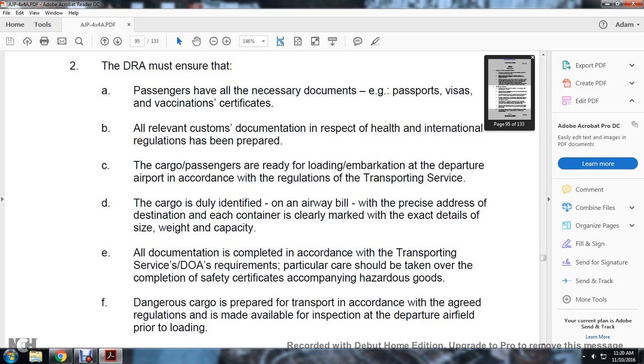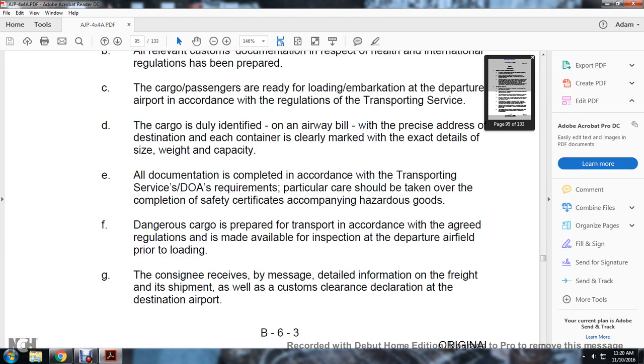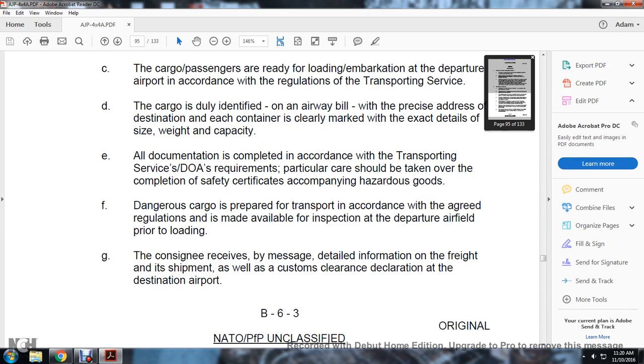The cargo is duly identified on the airway bill with the precise address for the destination, each container clearly marked with the exact details of size, weight, and capacity. All documentation is completed in accordance with the transportation service. The DOA requires particular care to be taken over the completion of the safety certificates accompanying hazardous goods. Dangerous cargo is prepared for transportation in accordance with the agreed regulations.